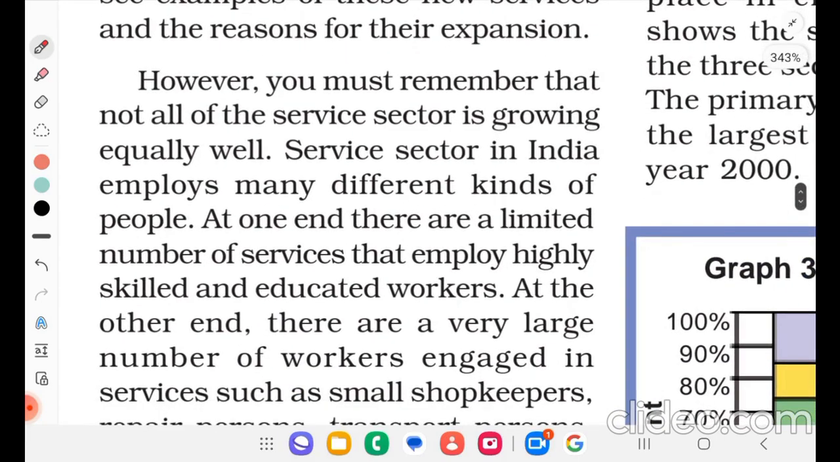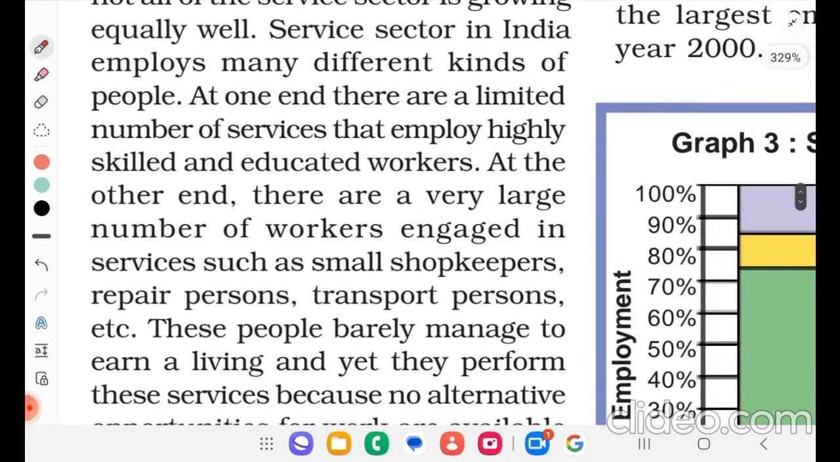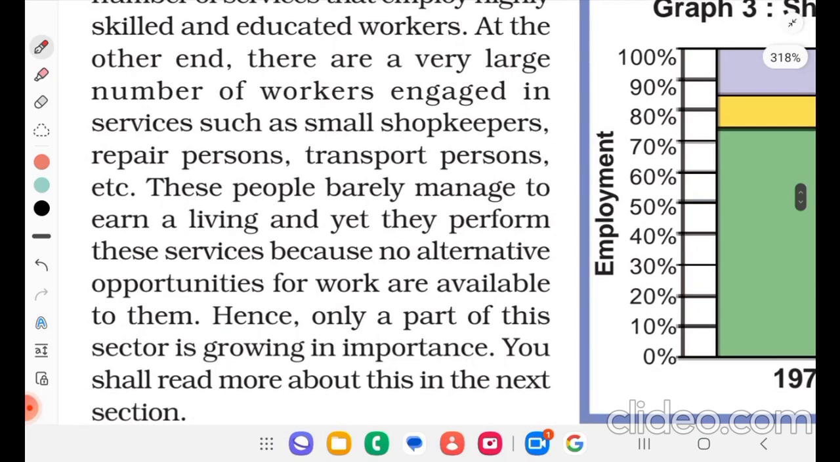The service sector in India employs many different kinds of people. At one end, there are a limited number of services that employ highly skilled and educated workers. At the other end, there are a very large number of workers engaged in services such as small shopkeepers, repair persons, transport persons, etc. These people barely manage to earn a living, and yet they perform these services because no alternative opportunities for work are available to them. Hence, only a part of this sector is growing in importance. You shall read more about this in the next section.